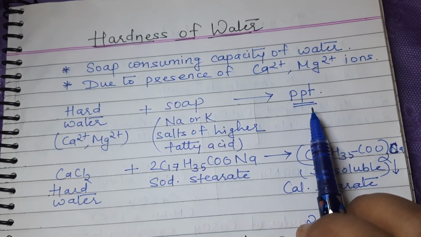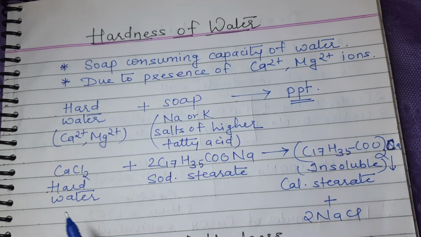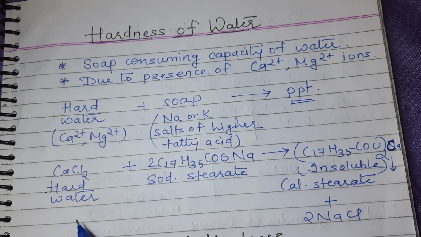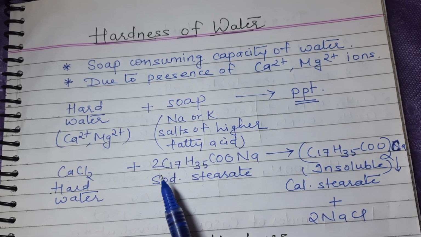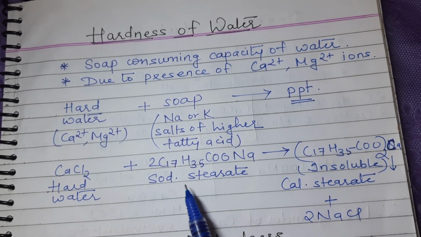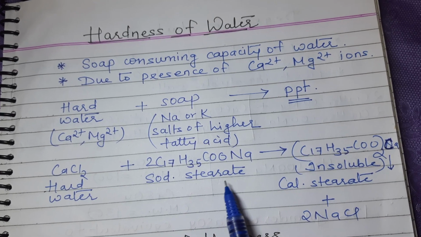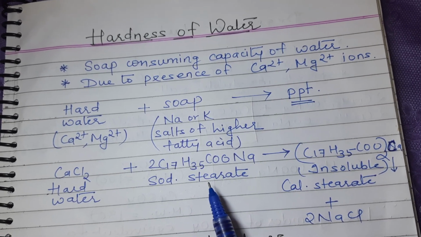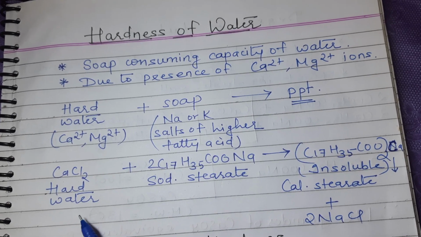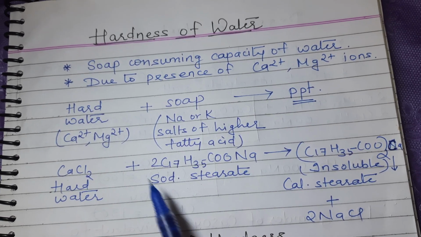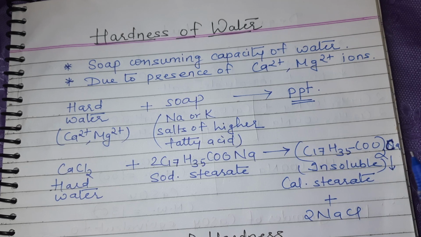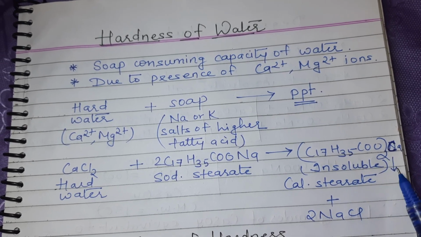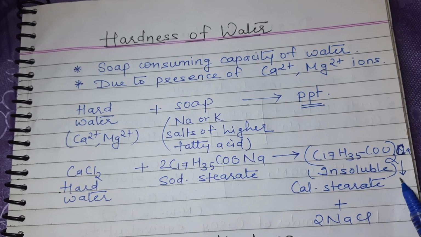Now why is this precipitate formed? Let us see here in this chemical reaction. Calcium chloride, suppose it is present in hard water, and when you add soap, here we are taking an example of sodium stearate, that is sodium salt of stearic acid. So when you add sodium stearate to hard water having calcium chloride, there is formation of calcium stearate. Calcium stearate is insoluble and it gets precipitated.